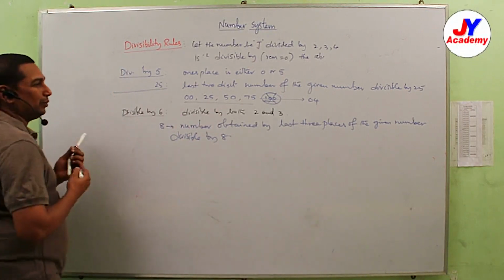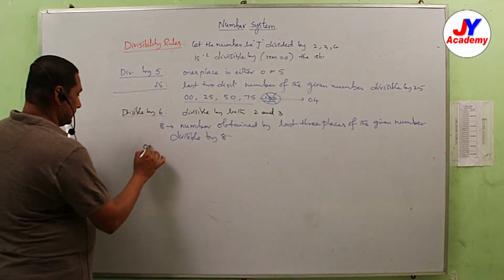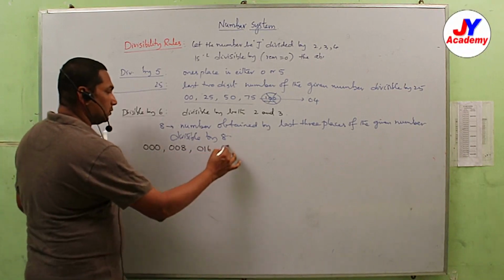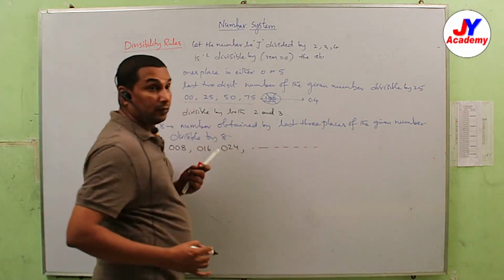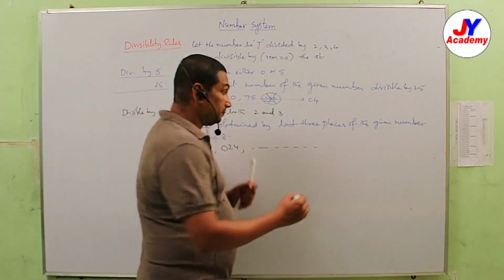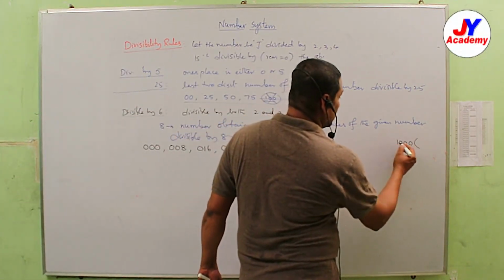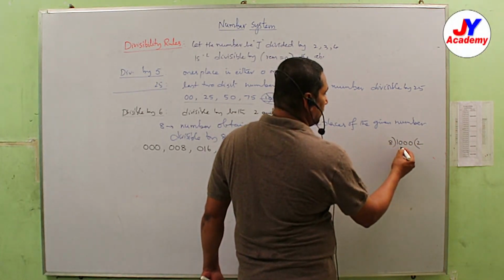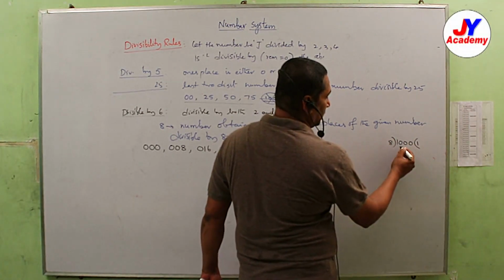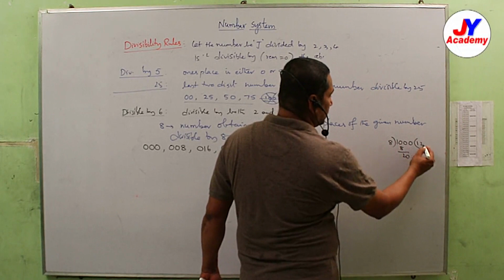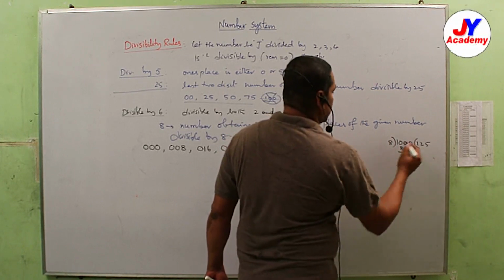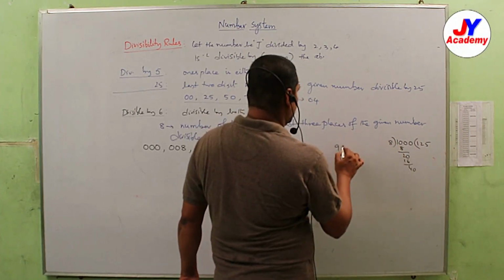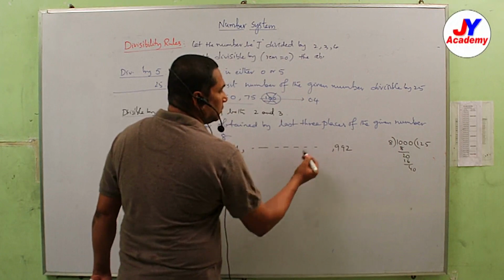So here we have to write the same possibilities: 000, 008, 016, 024, like that. What is the last number? Better to divide 1000 by 8: 8 twos are 16, 8 fives are 40, and so the last one is 992.